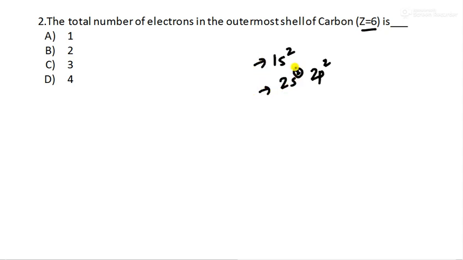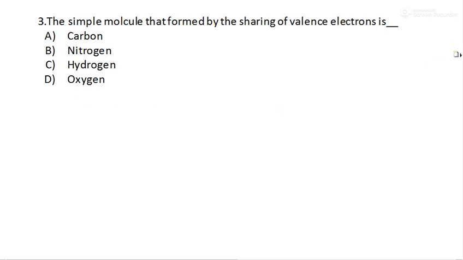How many electrons are there? 2 plus 2, 4. Therefore it is also called what? Tetravalent. Correct, because its valency is 4. So here the answer is 4. The number of electrons in the outermost shell is 4. Keep that in mind. Moving to the next question.